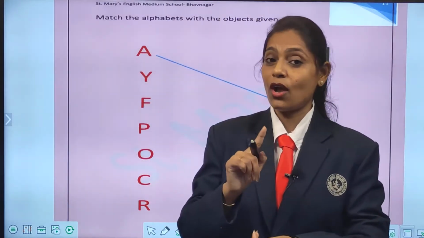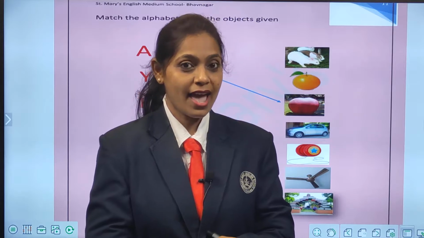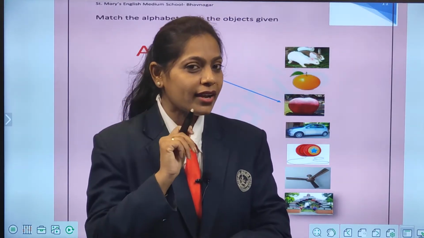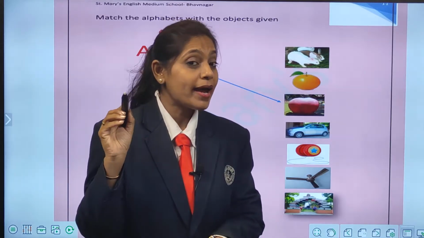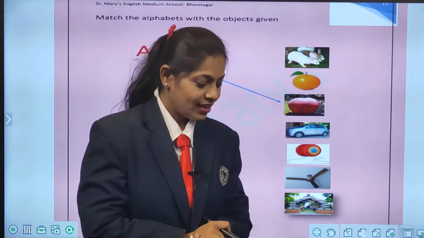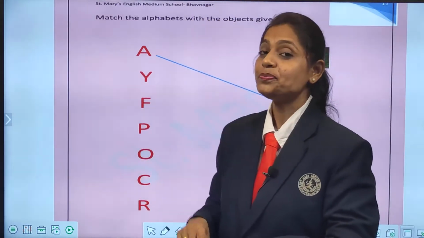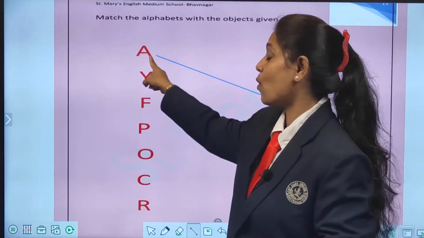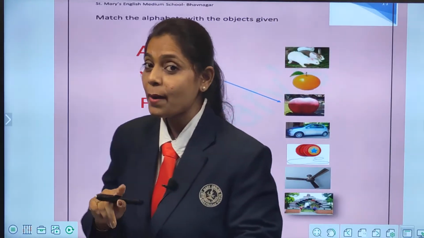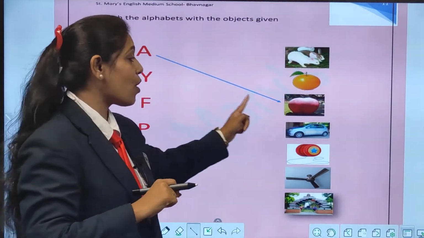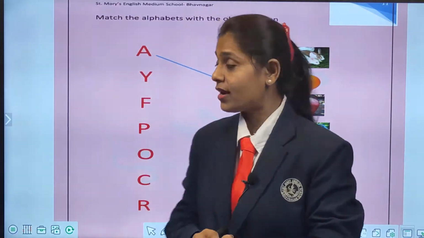Okay. So today all of you look here. What are we going to do? Yes. We are going to join it. Correct? We are going to join alphabet with picture. Okay children? So ready? All of you look here. Now tell me. What is this? Correct. A. A for apple. A for apple. And this is already joined for you, right children?